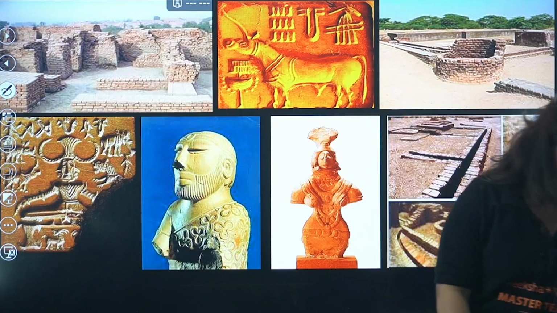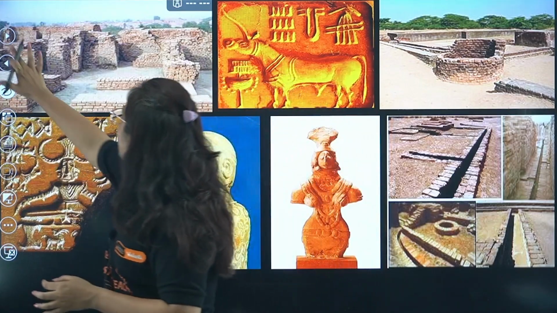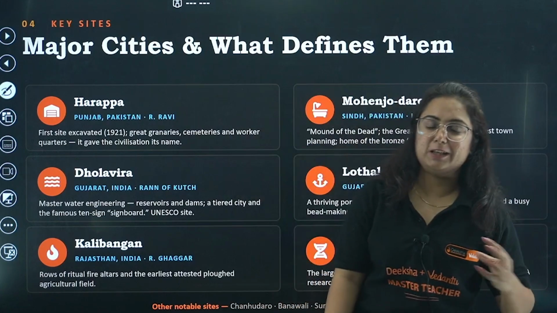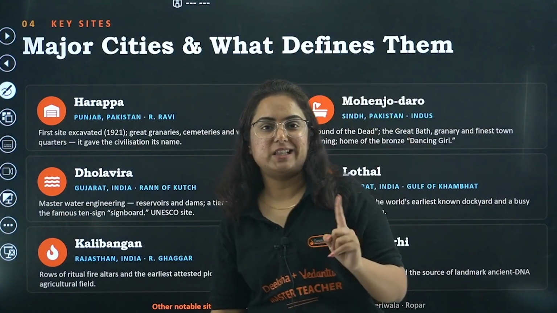Right now also, if you go and visit these places, you will find the exact relics of the place. In Lothal, people go and visit there. Dholavira, for those who have interest. I wish I could go there someday. So this is, beta, the Indus Valley Civilization. Before ending, let me give you a brief introduction about the cities we found.